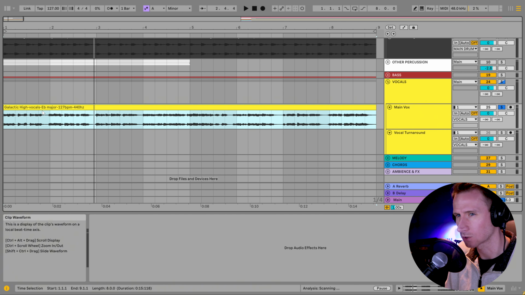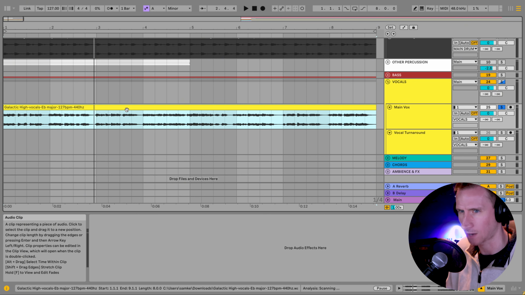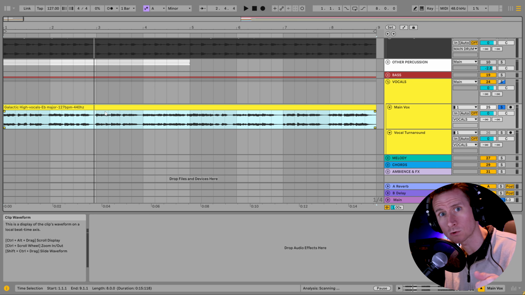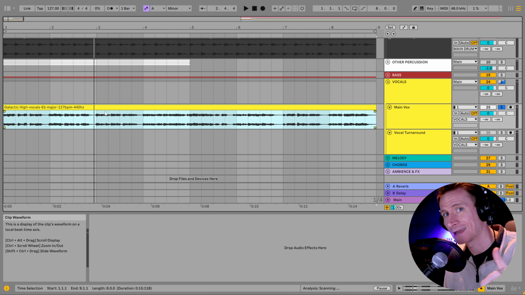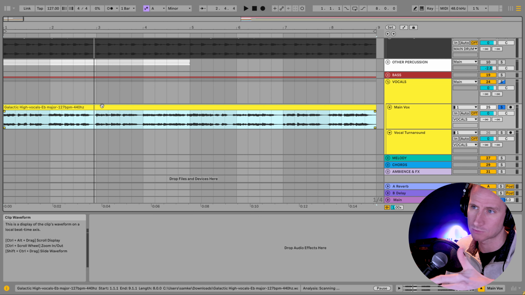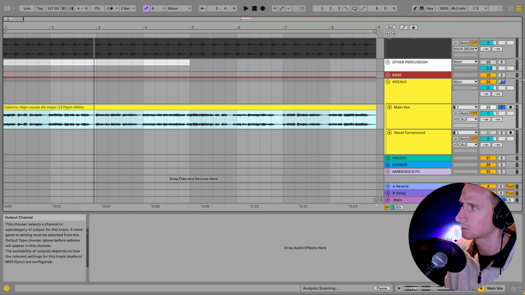So now let's just add some effects and some processing to this vocal and sort of figure out which pieces are good, which pieces are bad, because there's still some spots where it kind of dips out. So we're going to have to work around that. You know, if there's a spot where your vocal glitches out, maybe we can just add an FX glitch in our track there. So we'll kind of let this little 8-bar piece guide us.